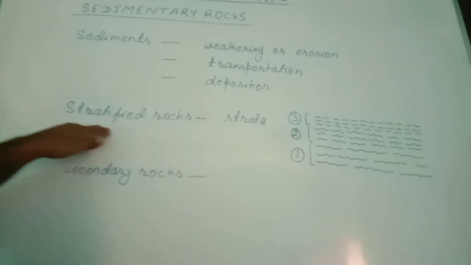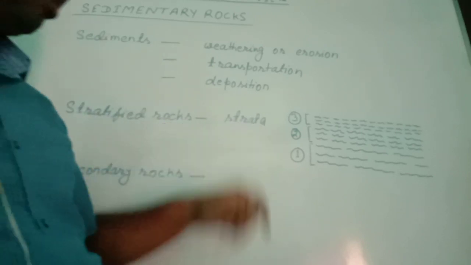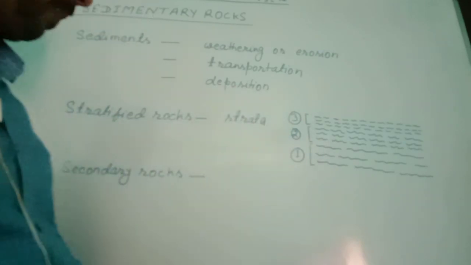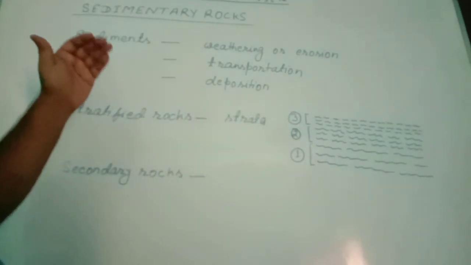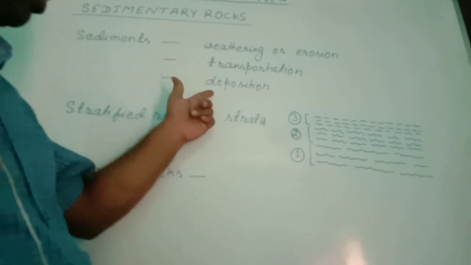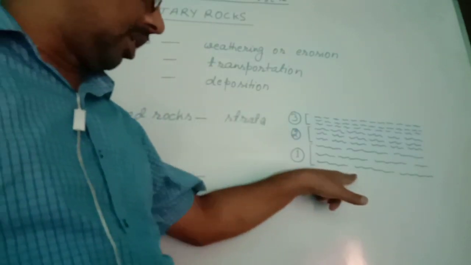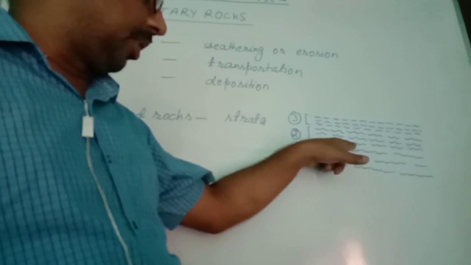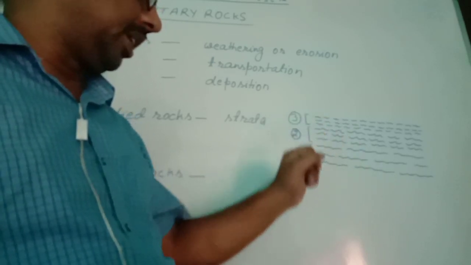Now we say sedimentary rocks are also called stratified rocks. In stratified rocks we have a word, strata. Strata means different layers. These sediments are deposited. So the first layer of deposition will get huge pressure from the upper layer, the second layer.